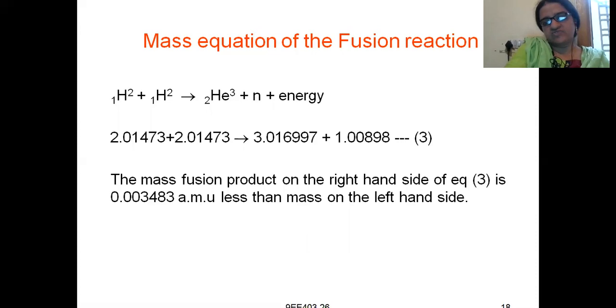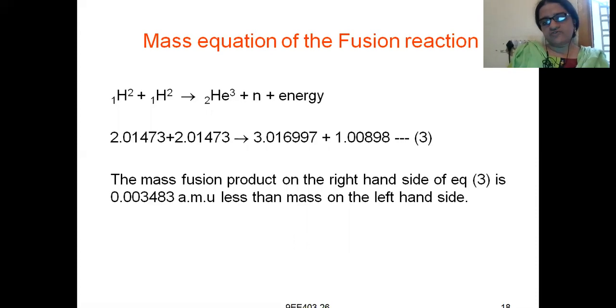Coming to verification of weights, 2 plus 2 is 4. Helium is an isotope with a weight of 3. Along with that, one neutron is released and a large amount of energy is liberated. Now let us see the accurate weights of the deuteriums and the isotope of helium released, along with the weight of the neutron.